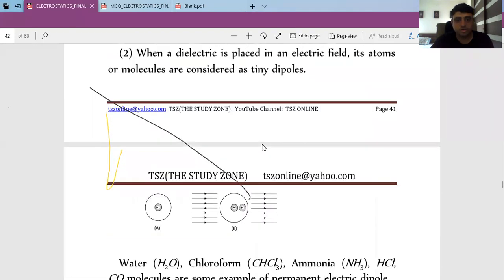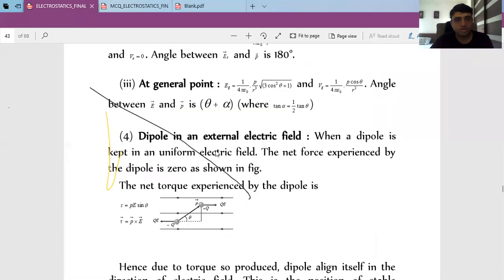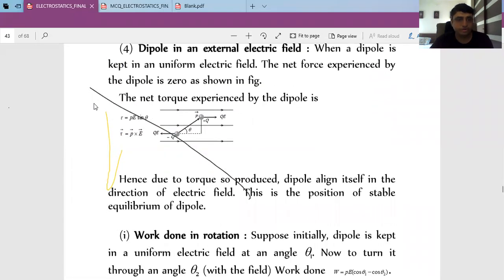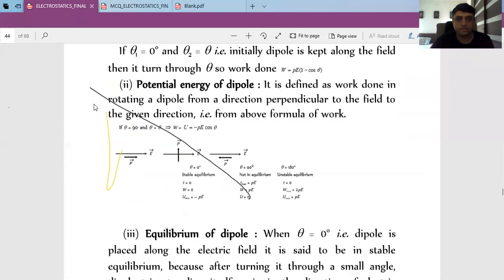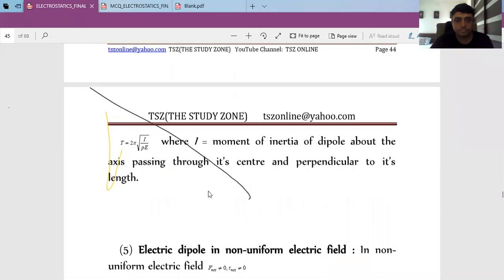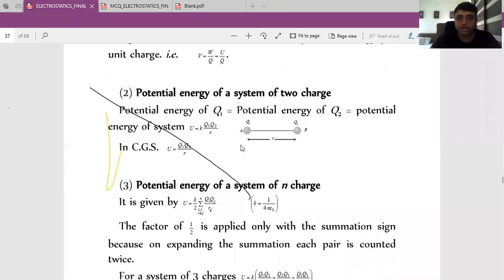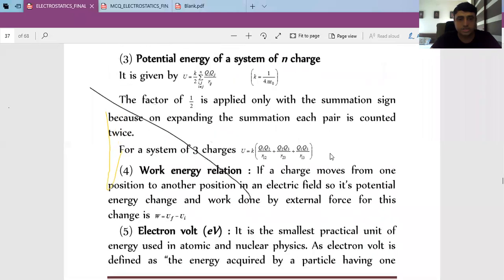Dipole we know. You just go through the notes given to you, basic concepts only. Potential energy of two charges is given by this. We know this.